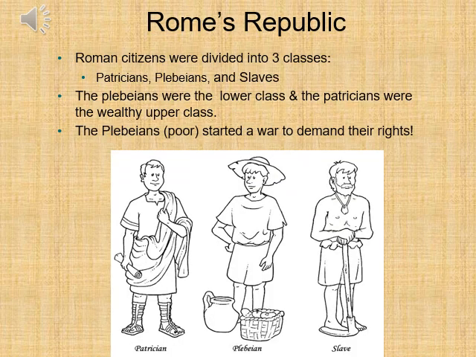One of the very first examples of a republic was Rome's republic some 3,000 years ago. Roman citizens were divided into three classes: patricians, plebeians, and slaves. The plebeians were the lower class, and the patricians were the wealthy upper class. The plebeians, the poor, started a war to demand their voting rights.